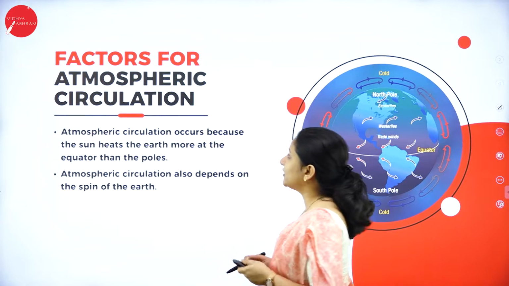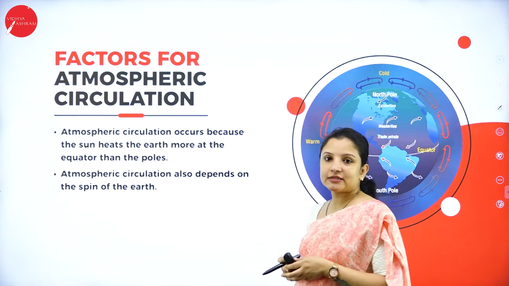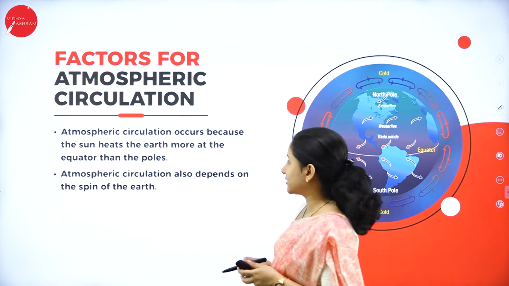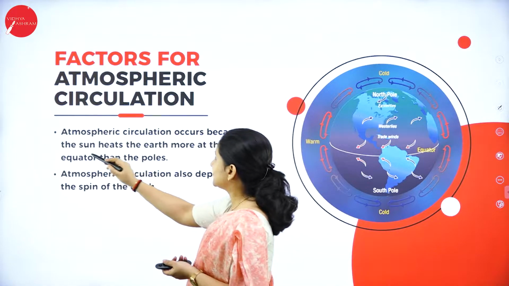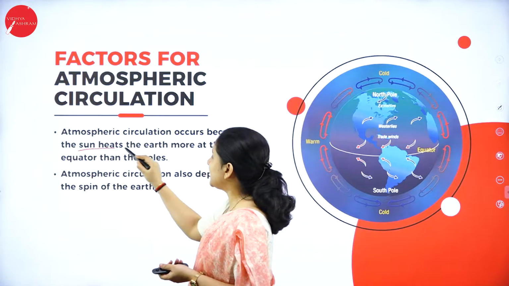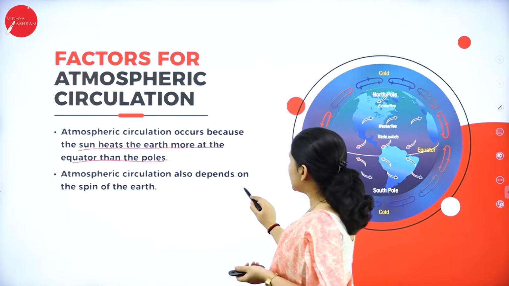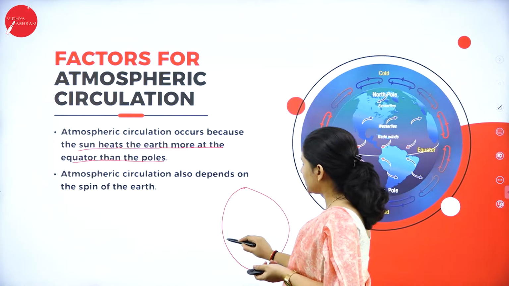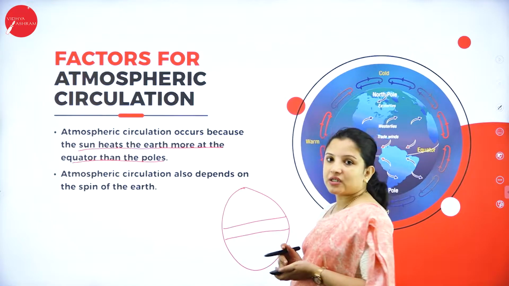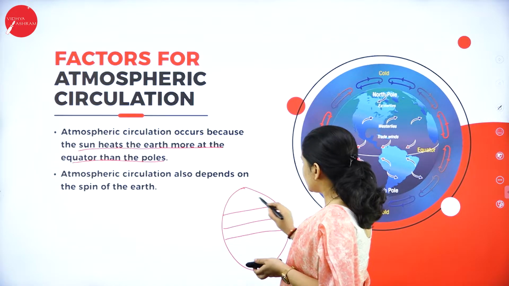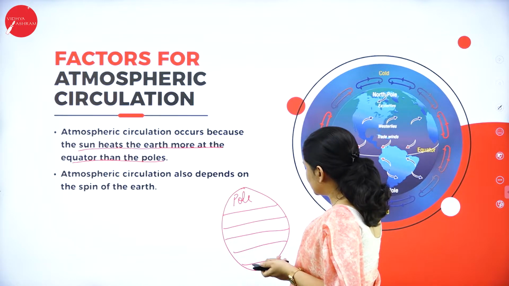Next, moving further, let us learn what the factors for atmospheric circulation are. Atmospheric circulation occurs because of many factors, and one important factor among these is the sun. That is because the sun heats the earth more at the equator than the pole. We all know that our earth is divided into the equator, above which we have the tropical region, the temperate region, and then we have the North Pole and the South Pole, right? So this is how the earth is divided.